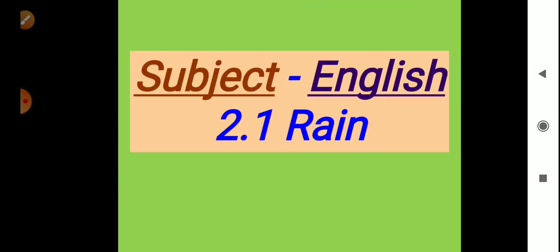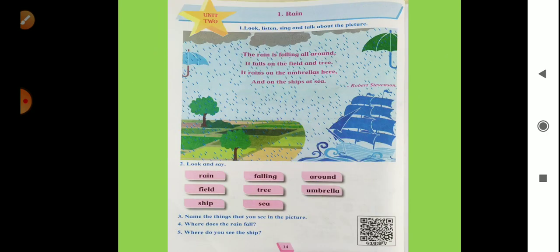Lesson number 1, unit number 2, 2.1. The poem's name is Rain. Okay, this is your textbook page. Unit number 2, lesson number 1. Here is a poem, Rain. And this is textbook page number 14. You should open your page.